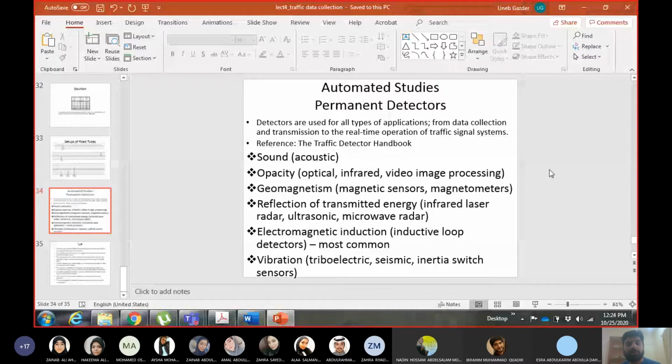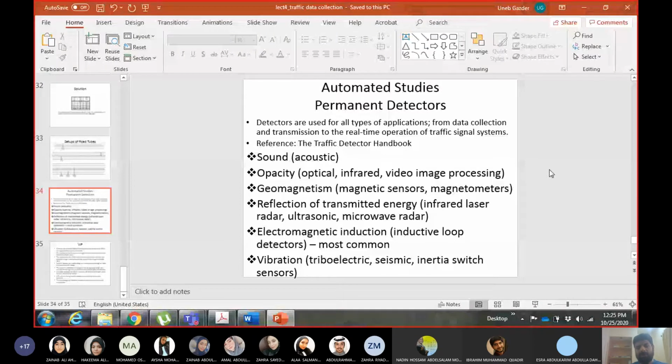Or you can transfer the data to a traffic control center. For example, we have the General Directorate of Traffic in Bahrain. They may have a traffic control center which gets the data from all the detectors so they can monitor the traffic. Even with the security systems and traffic cameras we have, the data is transmitted in real time.